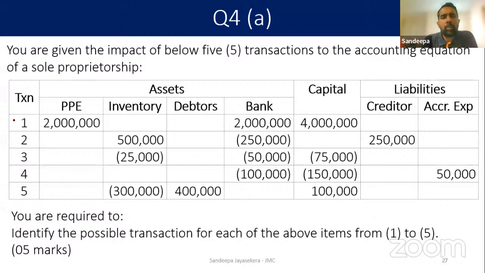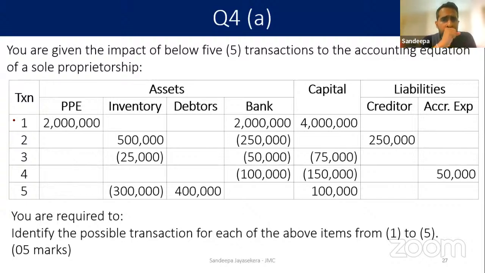You are given the impact of below 5 transactions to the accounting equation of a sole proprietorship. You are required to identify the possible transactions for each of the above items from 1 to 5. Right. These are easy questions. You need to write the transaction, that are the possible transactions. We'll take one by one separately. We'll take the first one.